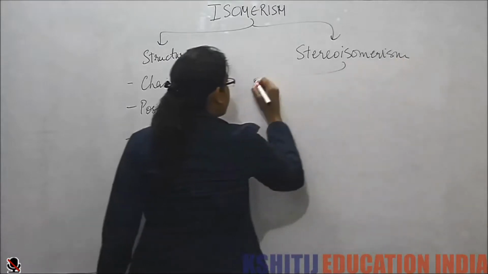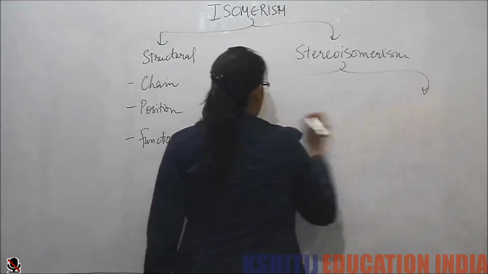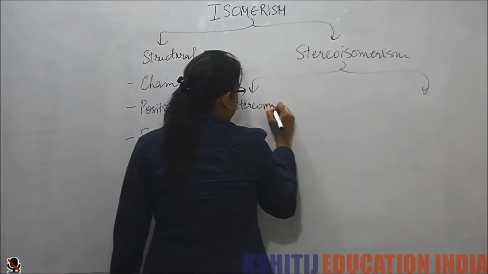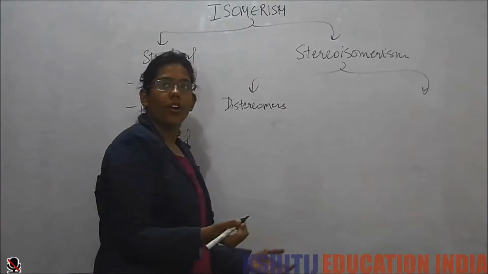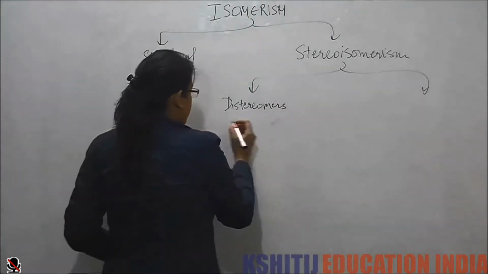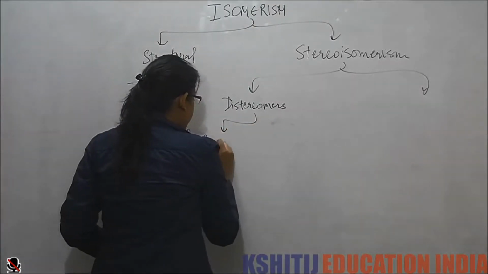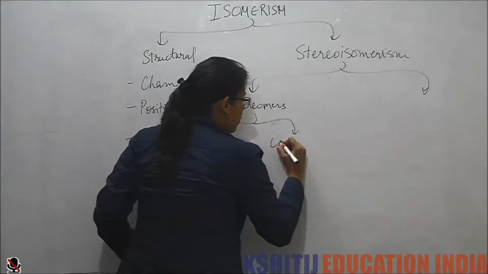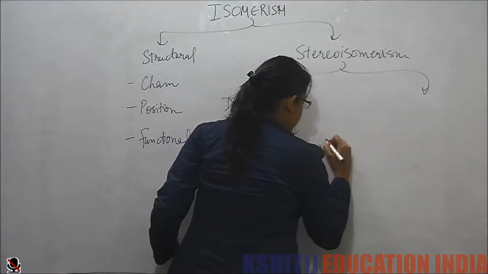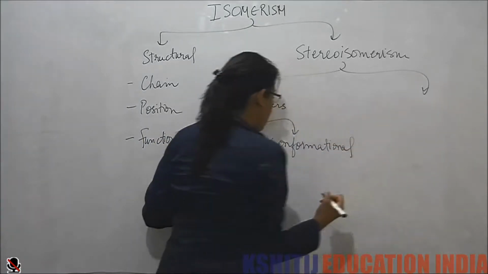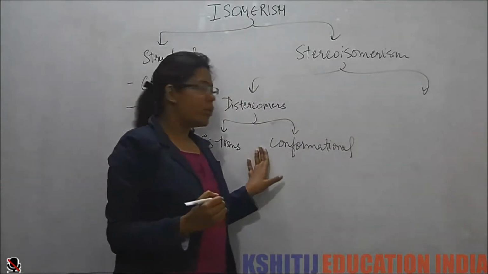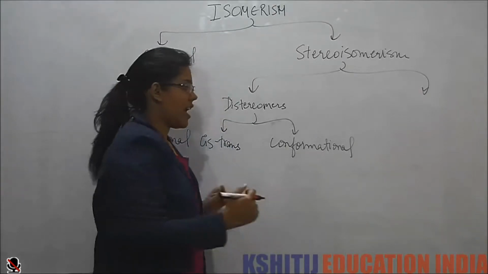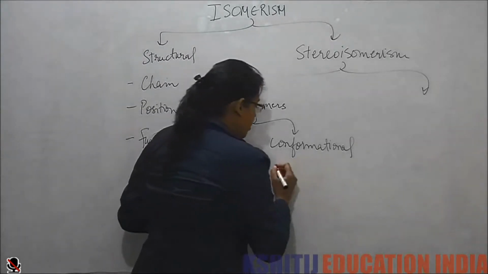In stereoisomerism, we first studied diastereomers. What are diastereomers? Which are not related by reflection. So in this, we studied cis-trans isomerism, and then we studied conformational isomerism. What is conformational isomerism? In which they are related by rotation of the molecules, and they can rapidly interconvert at room temperature.